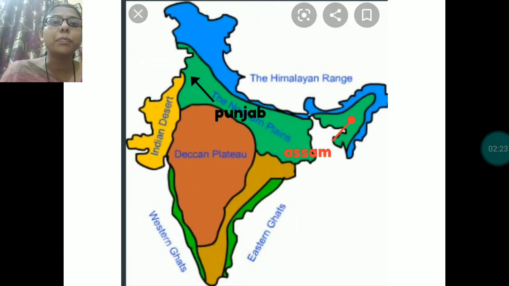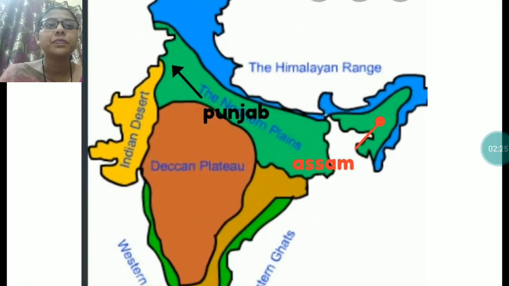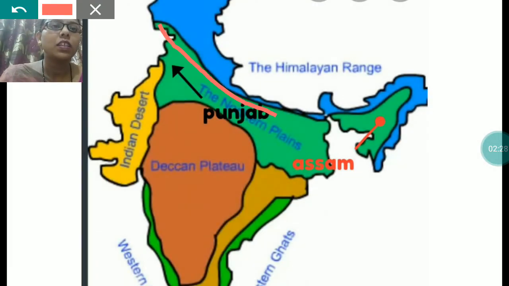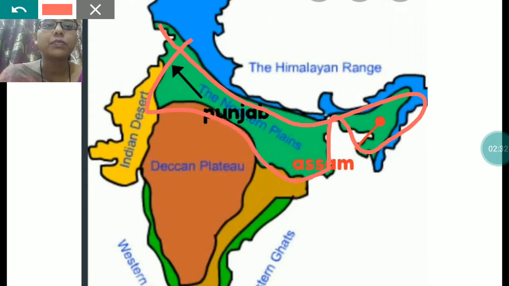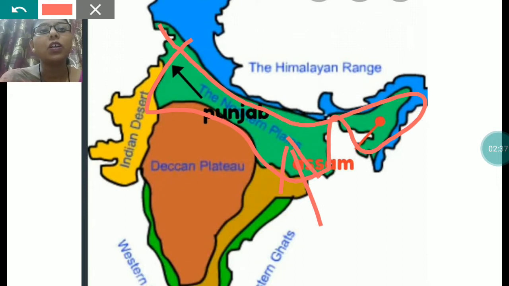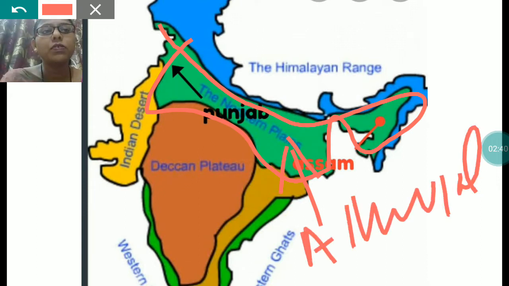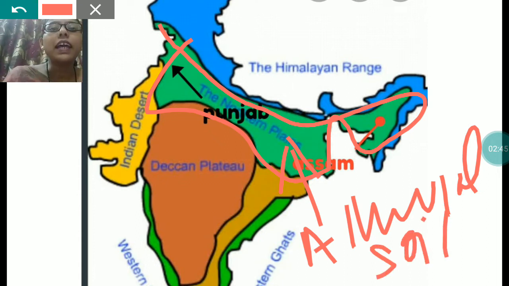Here you can see through the map this whole area, green color area, this whole area is the northern plains and this is made up of alluvial soil, and this alluvial soil make this land very fertile. Clear? So this is very fertile.